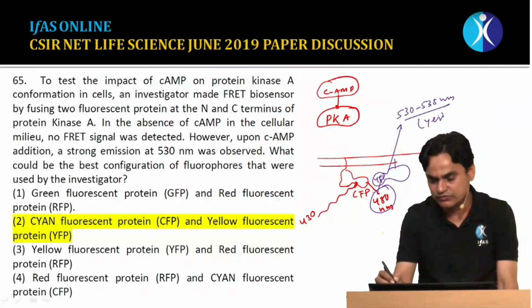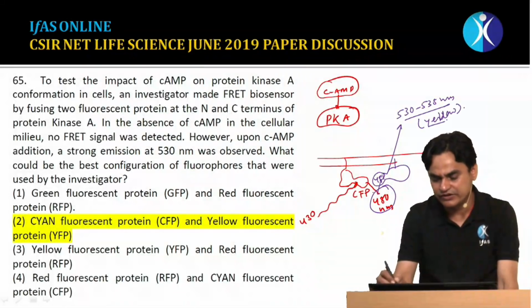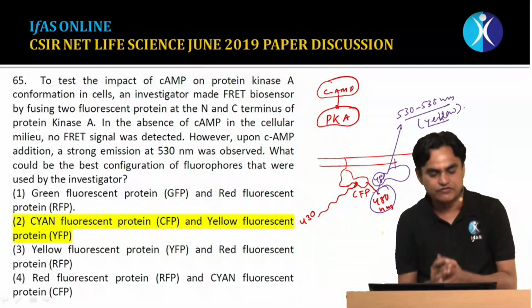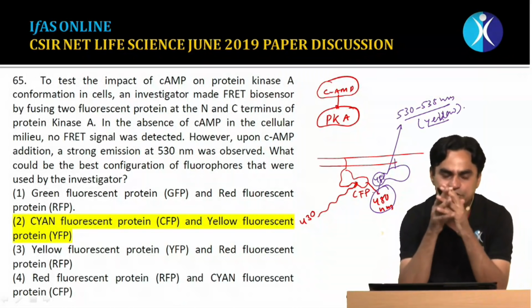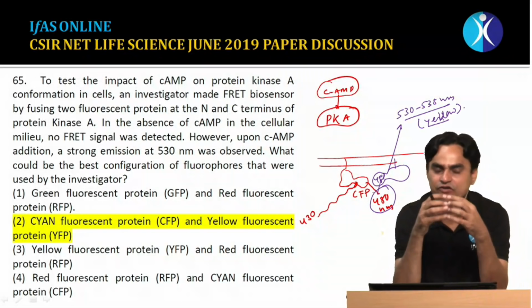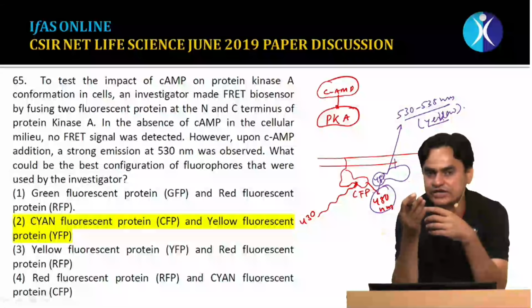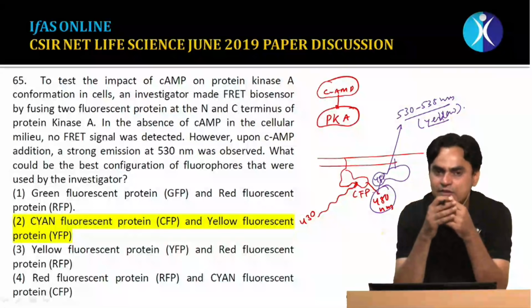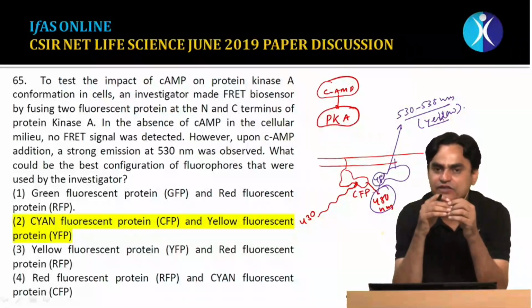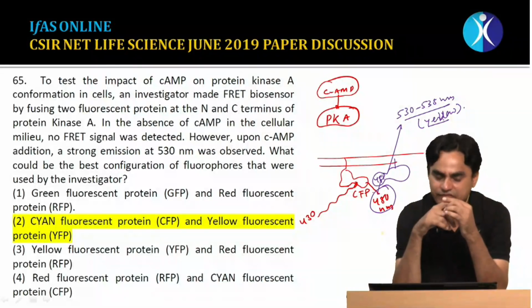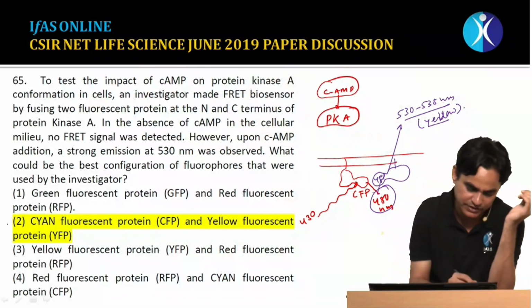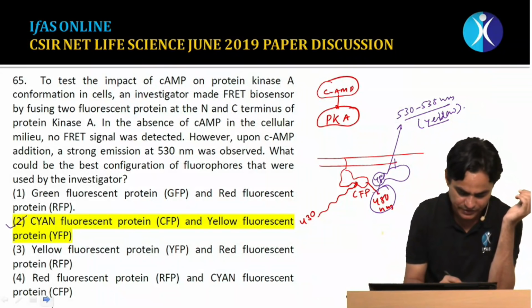So the combination for emission of yellow light would be CFP and YFP, because CFP emits at 480 nm, the same wavelength at which YFP is excited, and YFP then emits around 530 or 535 nm. So the correct combination would be the second option.